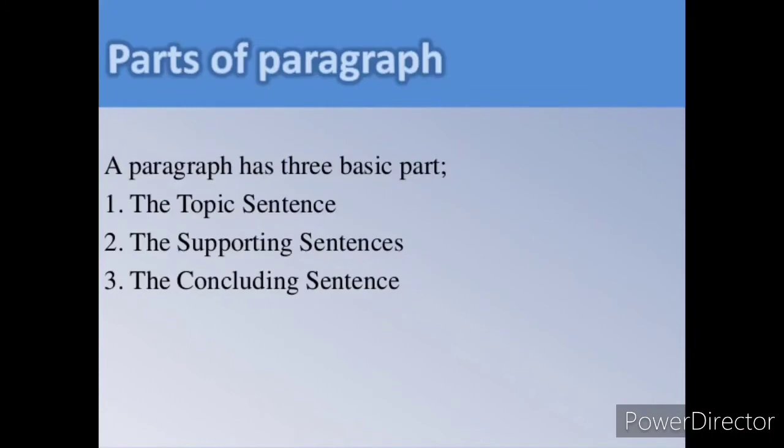And the third part is the concluding sentence. So I'll repeat, children. Paragraph writing contains three basic parts: the topic sentence, the supporting sentences, and the concluding sentence. Let's see one by one now.